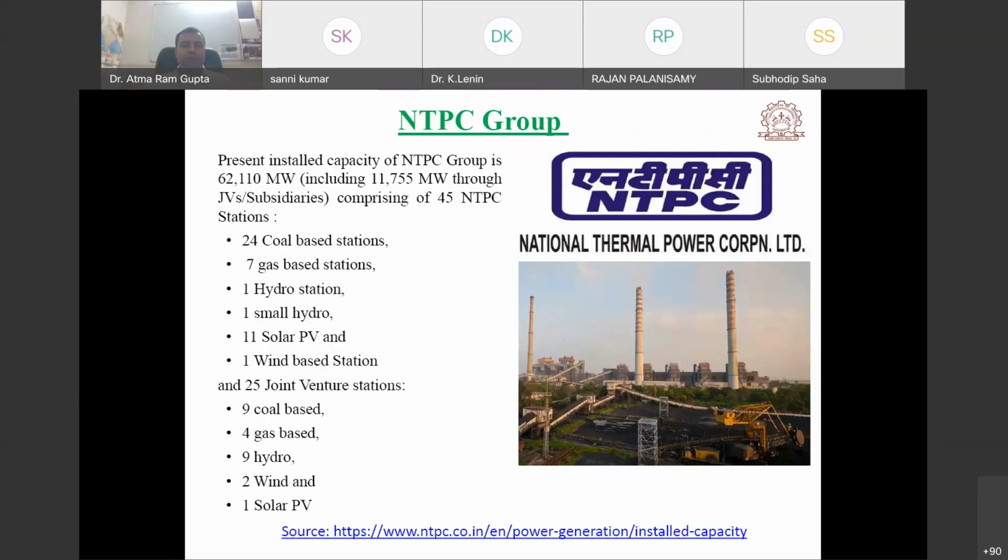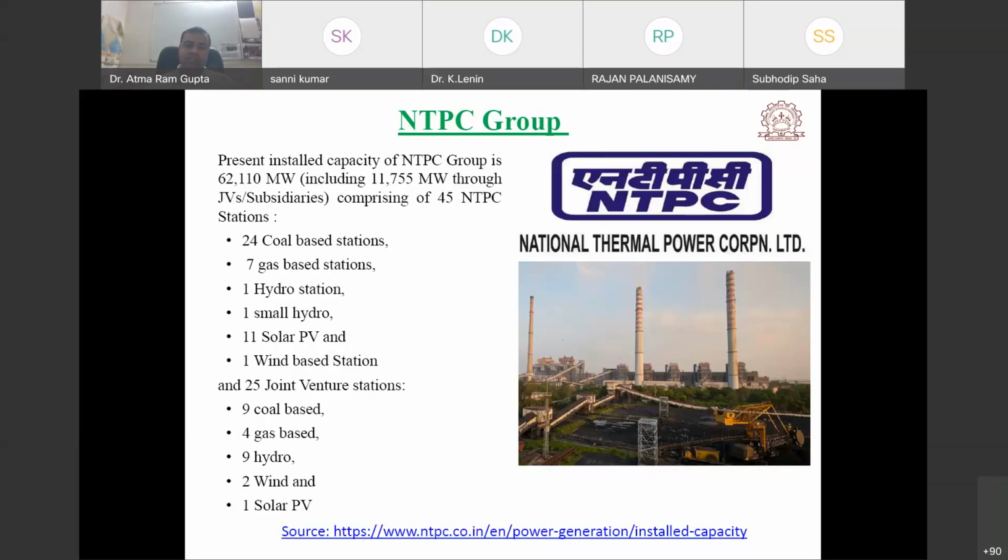That is around 62 gigawatt, and it has 24 coal-based stations, 7 gas-based stations, one hydro station, one small hydro, 11 solar PV based, and one wind based station, and 25 joint ventures. So these are the main power producers, and we will discuss distributed generation.